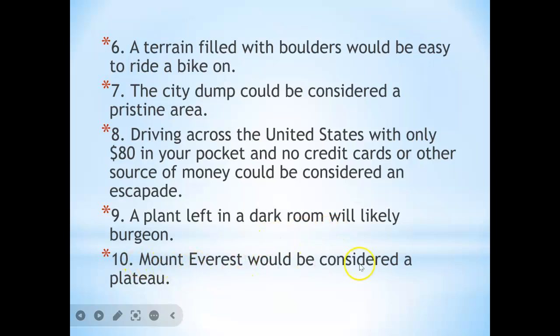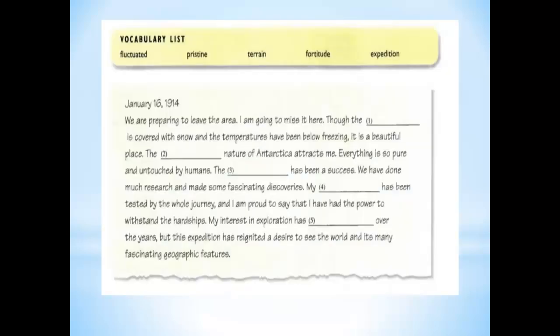Mount Everest would be considered a plateau. Plateau means just a land surface, but Mount Everest is not a land surface. It is the highest point of the world. That's why the answer is totally false. Let's move to the next activity. Here just a piece of text is given. You should fill the gaps with the help of the given new words.